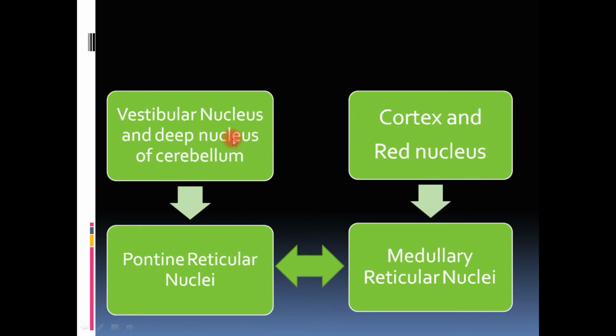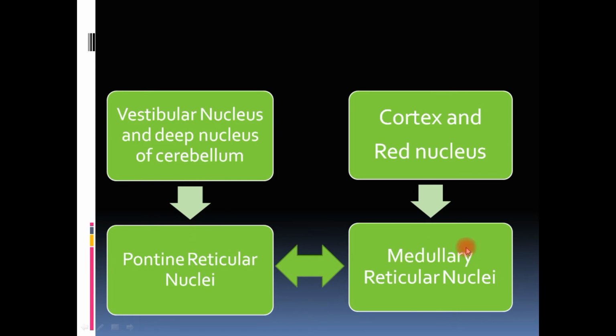Now we were talking about the higher center effect. So we were talking about the pontine reticular nuclei. As we can see here, pontine reticular nuclei is supplied by a higher center. What are those higher centers? Those are vestibular nuclei and the deep cerebellar nucleus. As such, the pontine nucleus naturally has a higher rate of firing or excitability of its own. The pontine reticular nuclei has excitability of its own, and it is also stimulated by the vestibular nucleus and the deep nucleus of cerebellum. So this is the higher center which stimulates the pontine reticular nuclei.